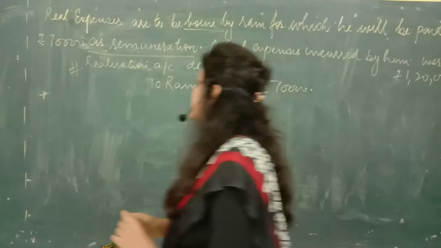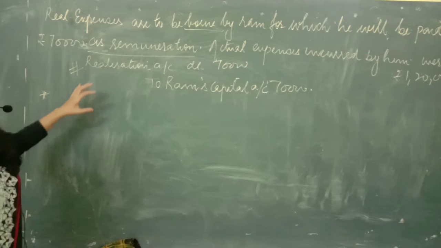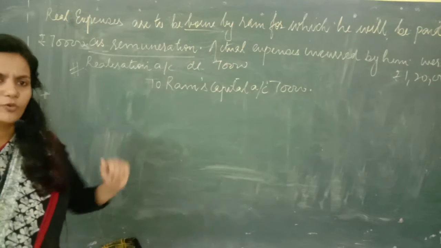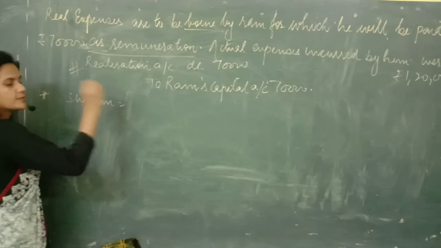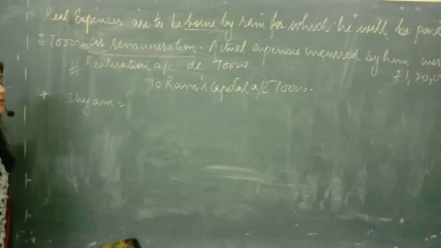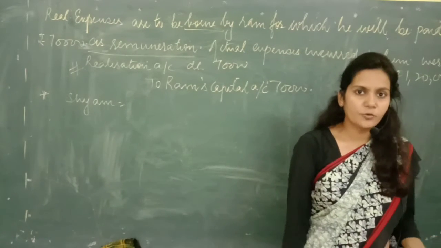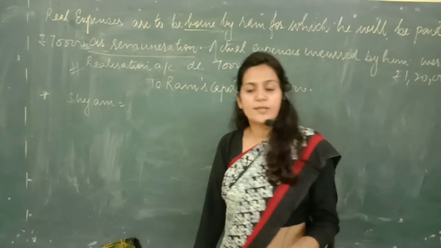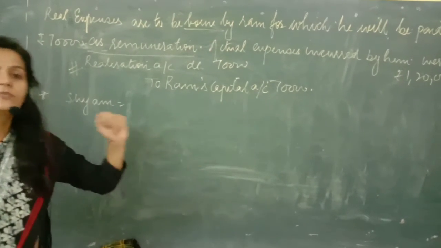So now what is the scene? The work of dissolution has been given to a partner named, let's say, Sham in this question. Sham has to bear the dissolution expenses. We have given him a remuneration of rupees 10,000 and actual expenses were 12,000 which he withdrew from the firm's cash.